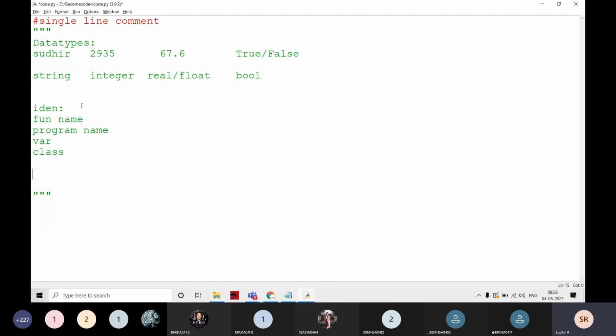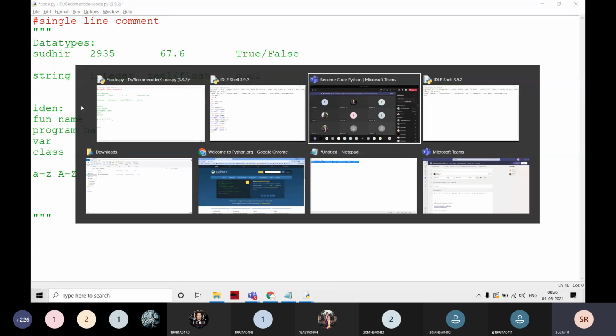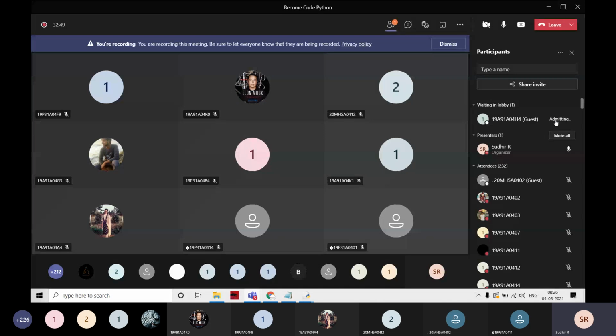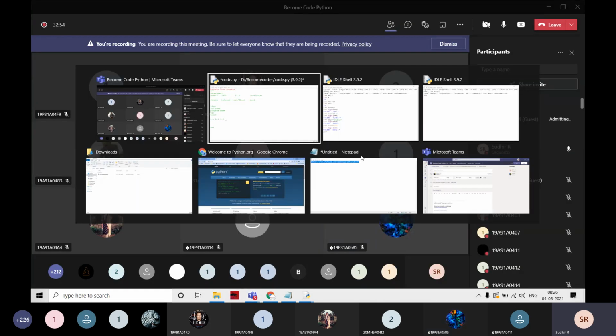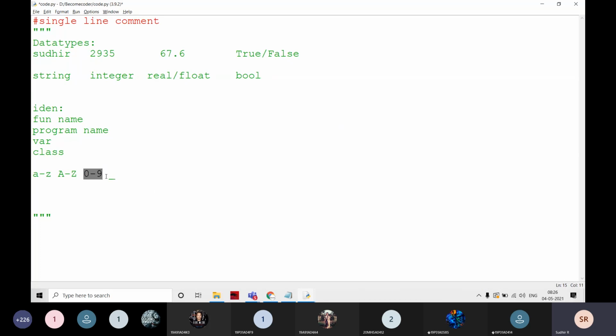What are the rules? We have to write it consisting of capital A to capital Z, or small a to small z, or 0 to 9, and only one special character, that is underscore. In all the programming languages it is common. We have to write any variable name with this character set only: small a to z, capital A to Z, 0 to 9, and underscore. Only one special character, that is an underscore only.